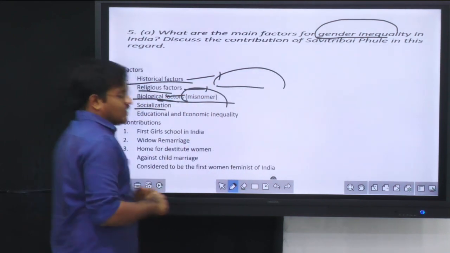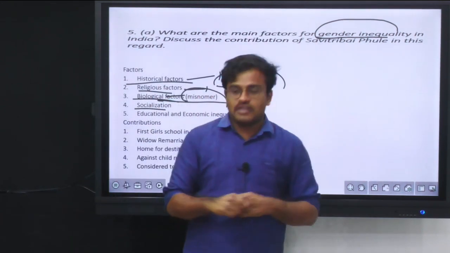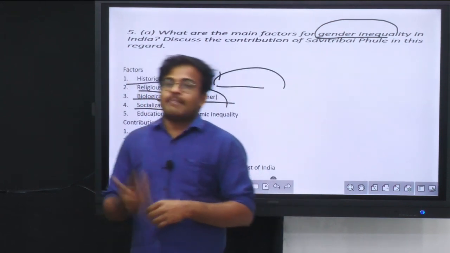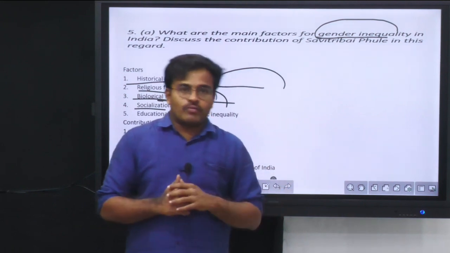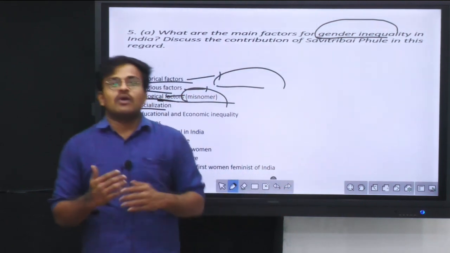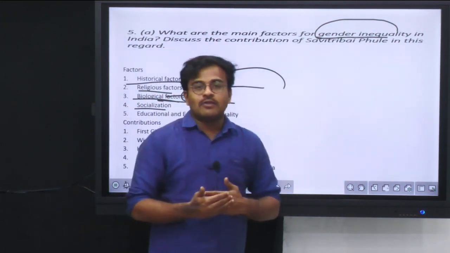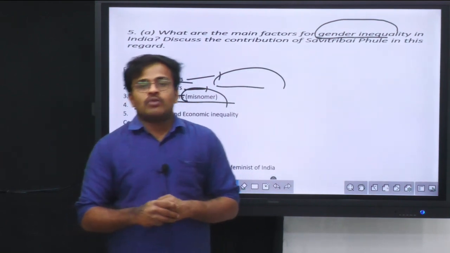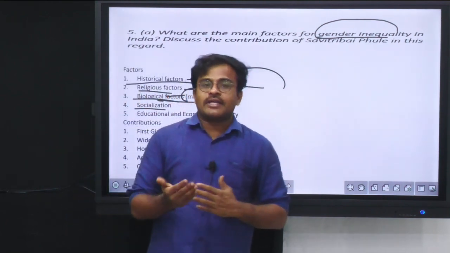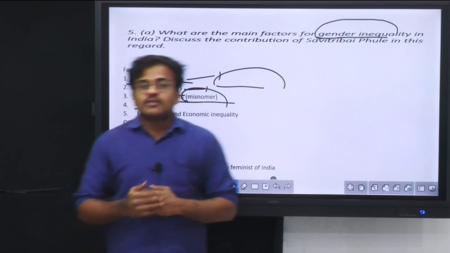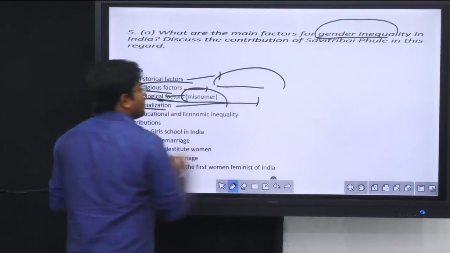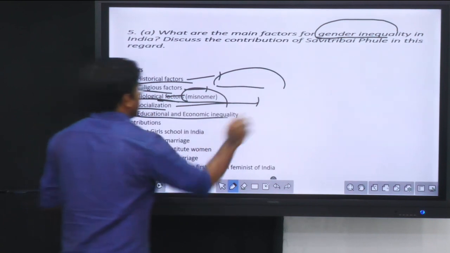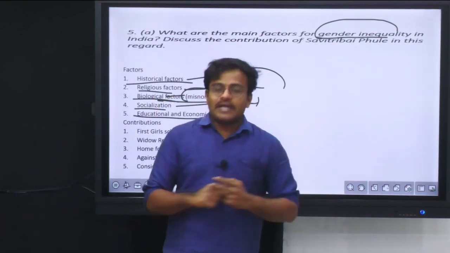Then after that, socialization. In India, the socialization system itself is based on patriarchal values. That is the reason why sometimes it is said that woman is the greatest enemy of women, because as a process of socialization, as a girl child, she will be taught how to behave, and her rights and obligations will be very clearly communicated to her. So socialization is one of the major factors for gender-based inequality, and educational and economic inequality.